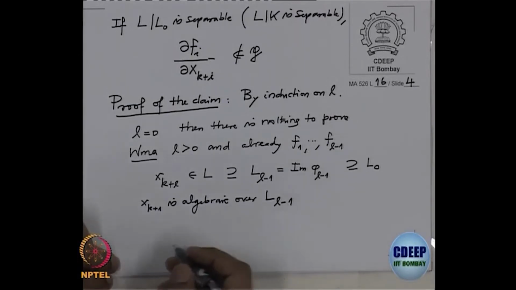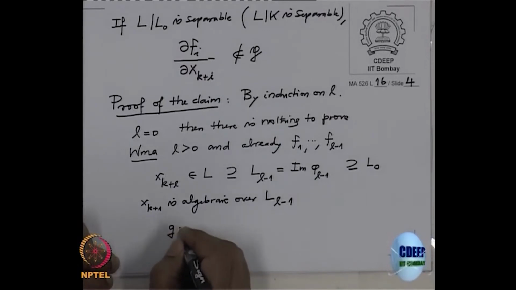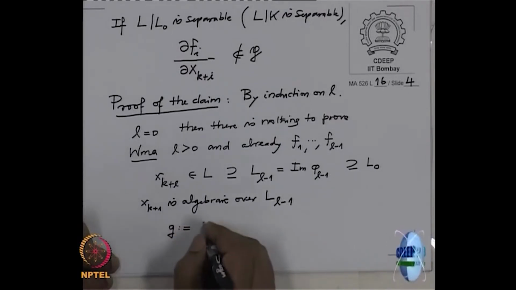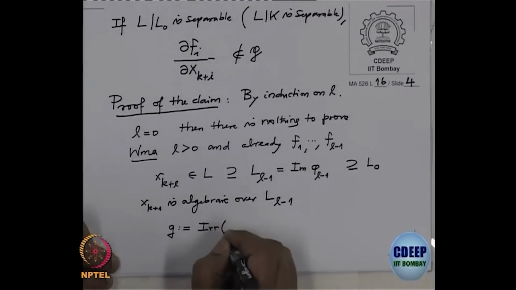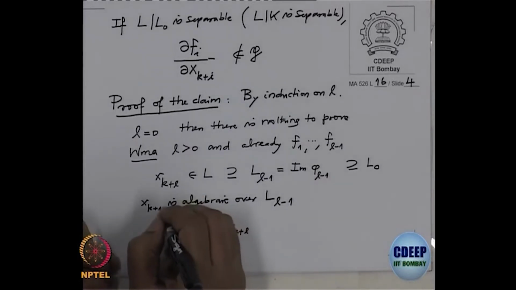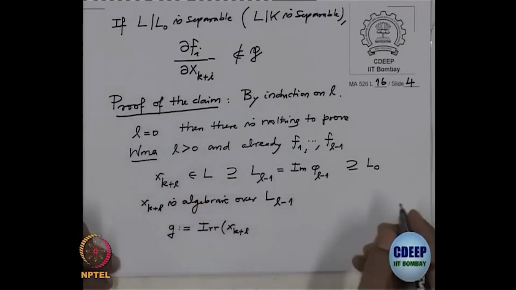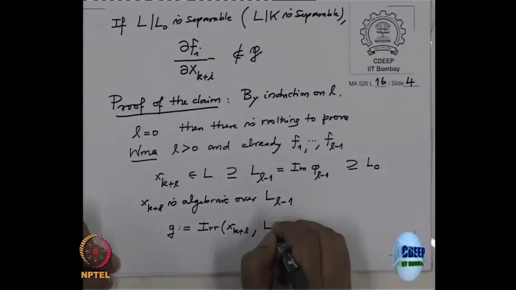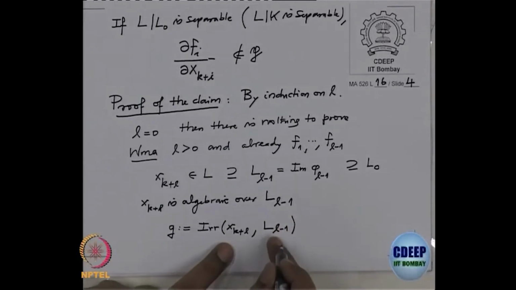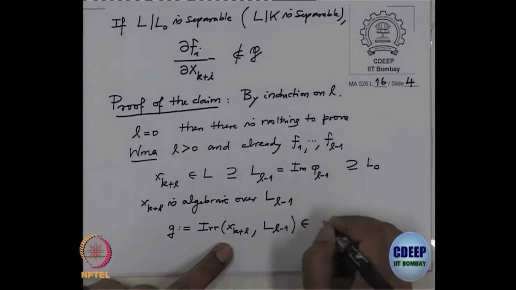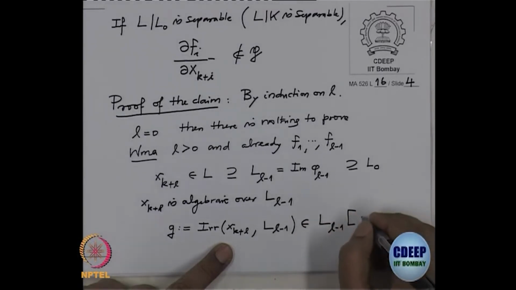That I am going to denote by G. So, G is by definition the irreducible polynomial, sometimes one denotes it like this, Irr of x_{k+l} over L_{l-1}. So, this is a polynomial in one variable over this field. So, this belongs to L_{l-1}[X], and the variable we are writing as capital X_{k+l}.